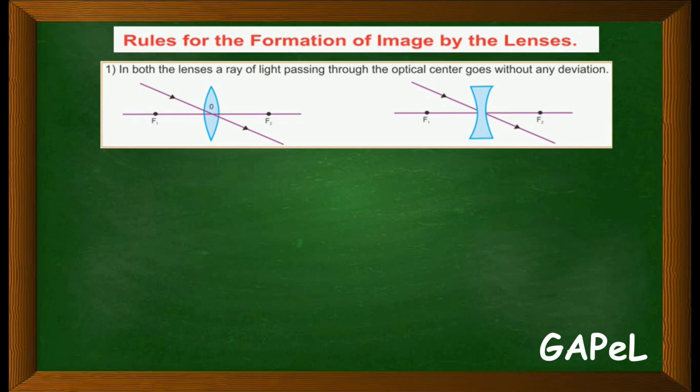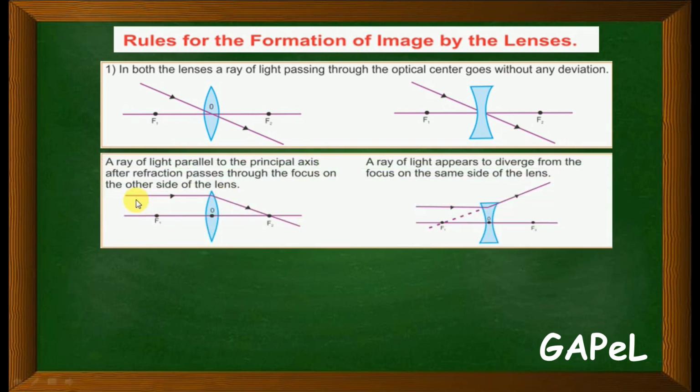So let's see now the rules of formation of image by the lens. In both the lenses, a ray of light passing through the optical center goes without any deviation. Optical center means here in the middle. These are the rules you should remember. Then we will see how the image is formed.